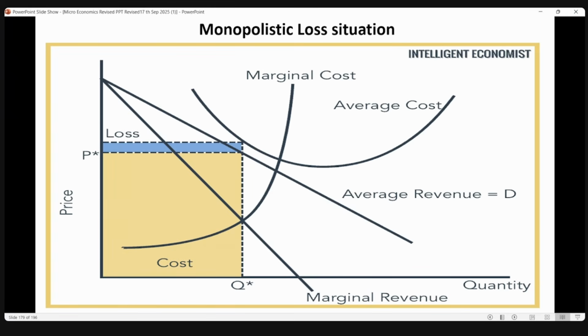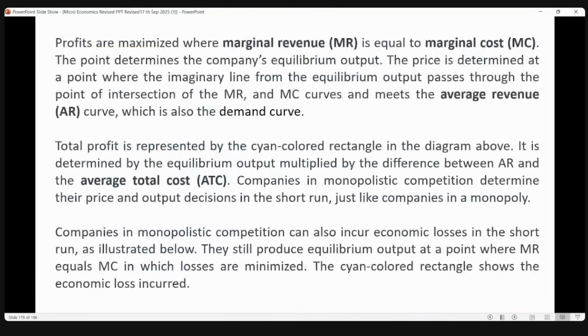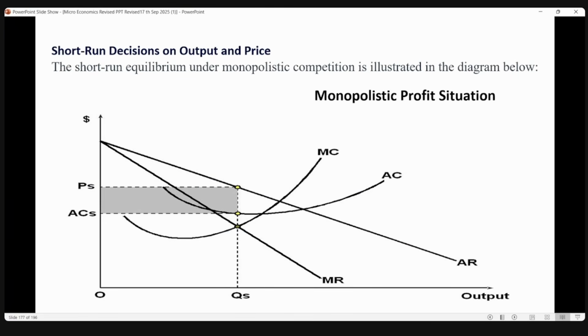Okay, so here you can see four lines: two slanting lines, two U-shaped lines. U-shaped lines are cost curves, slanting lines are the revenue curves. In revenue, I have my AR, average revenue, and my marginal revenue. Average revenue is equal to the demand curve. And I have one full U-shaped curve, which is my cost curve, and one half U-shaped curve, which is the marginal cost curve. Equilibrium is at the point where MC is equal to MR. This is presenting a loss scenario. This is presenting a profit situation.